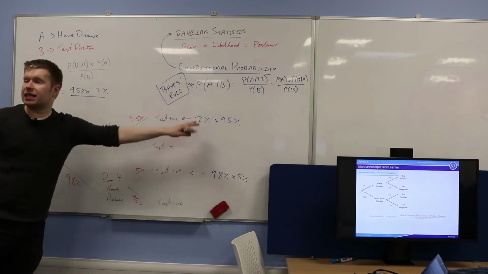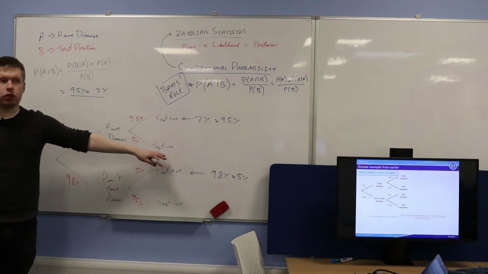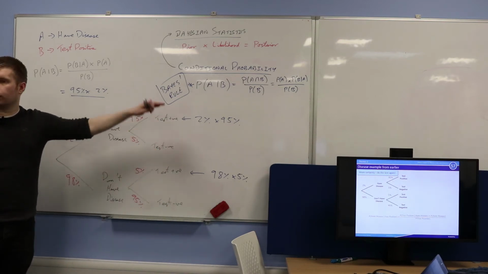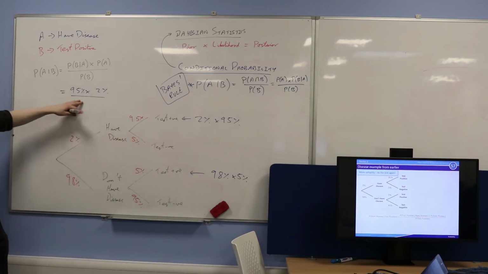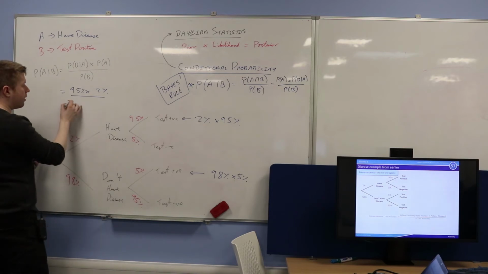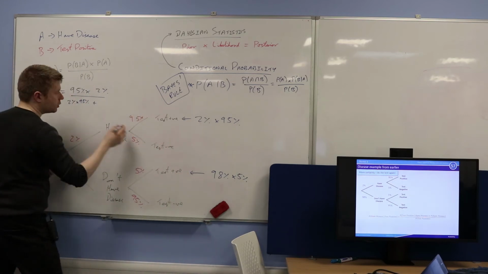And then you just end up adding those together, because you can have this one or this one, yeah? They're mutually exclusive events. They can't both happen. So this thing can happen, or this thing can happen. They can't both happen. And they're both in the denominator? Yeah, they're both on the denominator. So in other words, on the denominator, you'd have 2% times 95%, so this one, or this one, so plus this one.